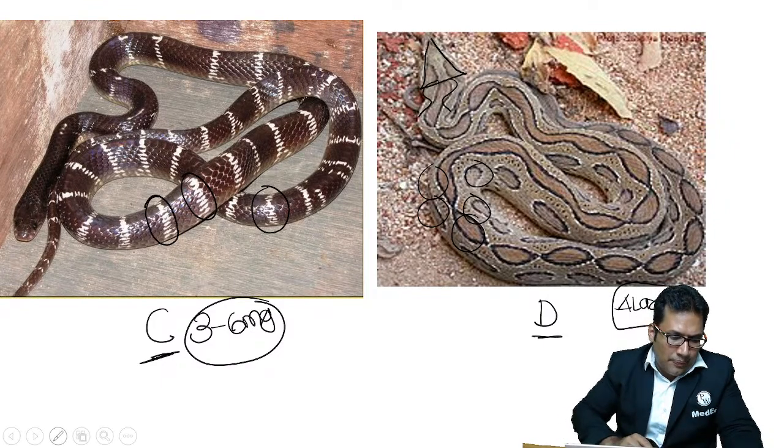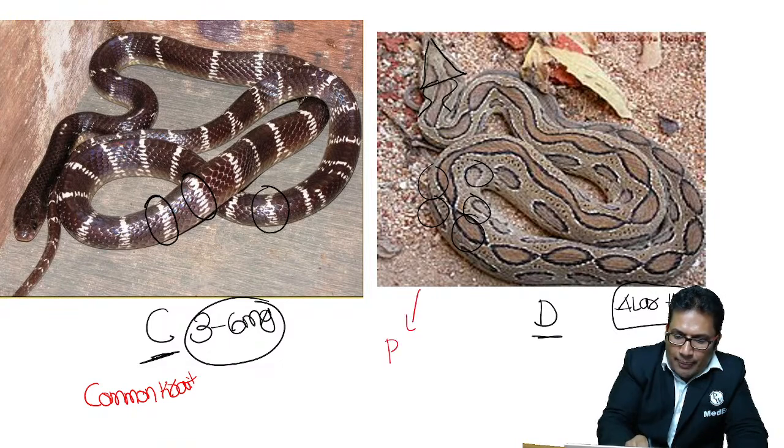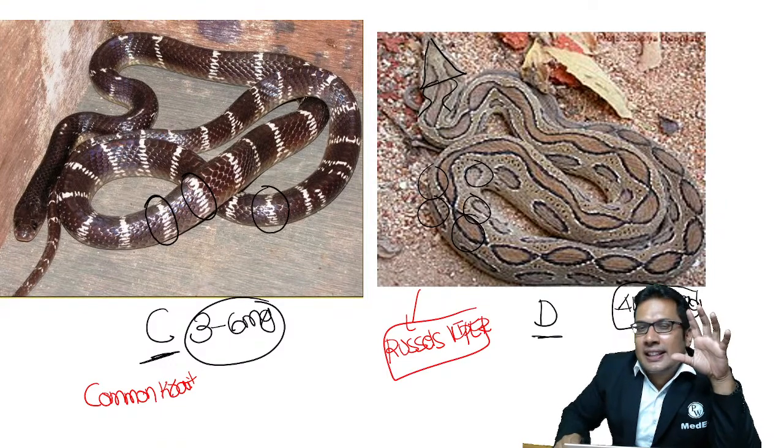What is it? Yes, you are right. C is the common krait, and D is the Russell's viper.